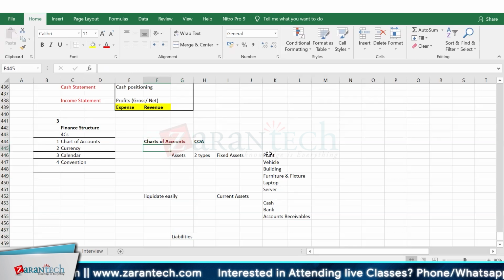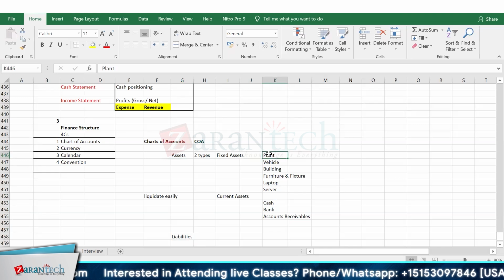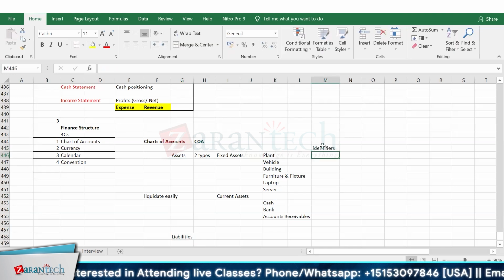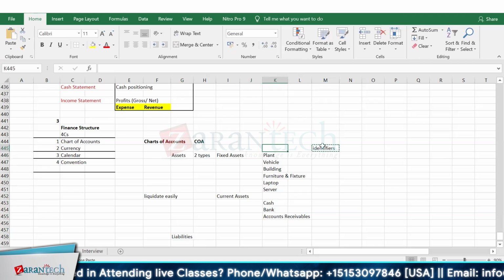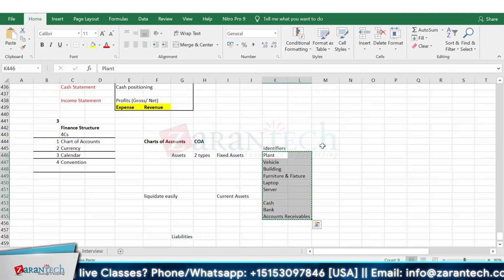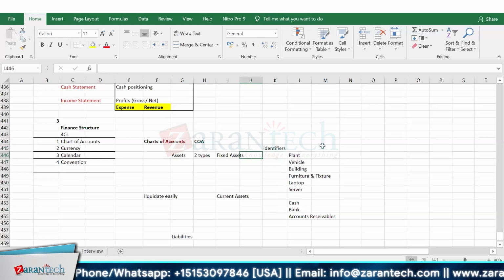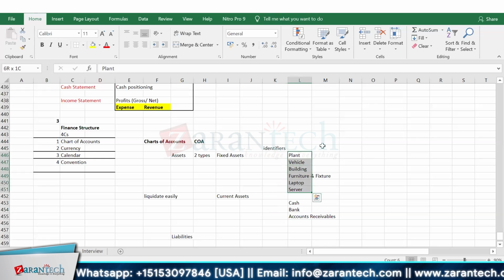When we build up a chart of accounts, we have to identify those assets, and those assets should have identifiers. In normal business practice, we don't use this word frequently. Rather, we use codes against those values.